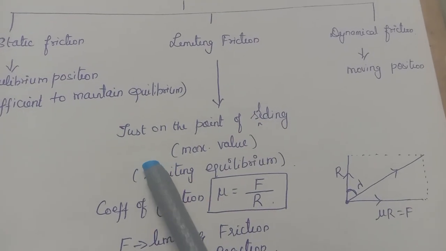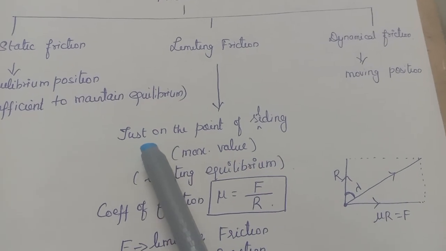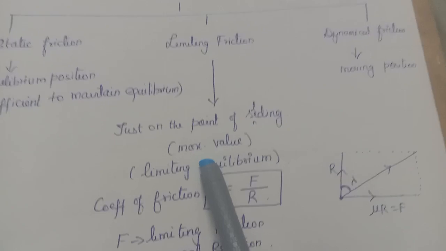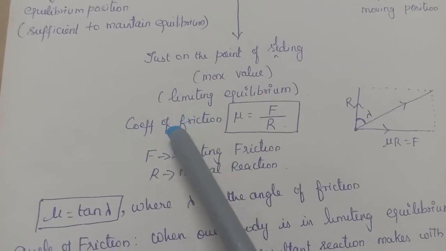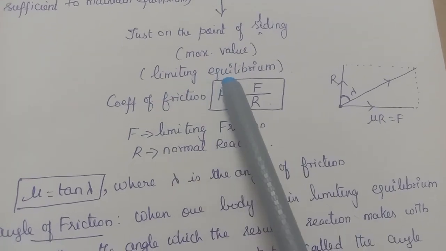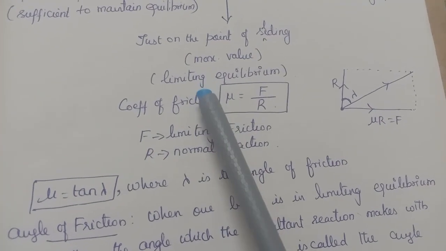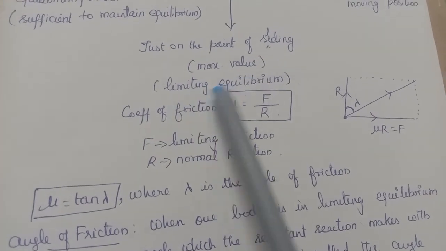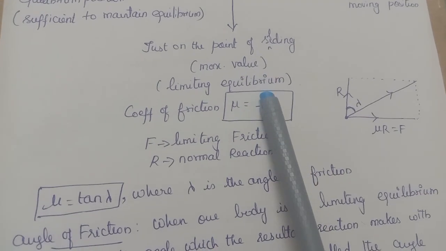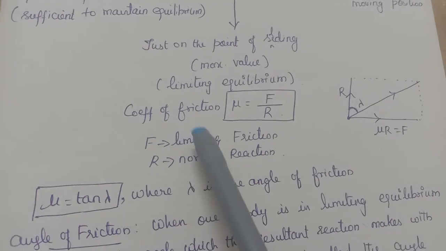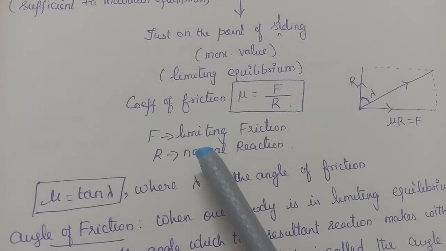So when will you have this case? When one body is just on the point of sliding. In this case the friction is maximum and it is called limiting friction, and the equilibrium is called limiting equilibrium. The motion has not yet started. Still the bodies are in equilibrium, so the equilibrium position is called limiting equilibrium and the friction exerted is called limiting friction. In this particular case only we are going to discuss throughout this video.